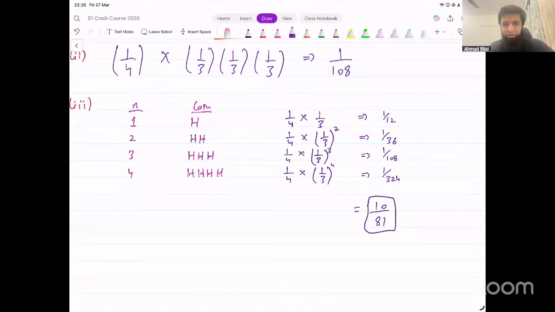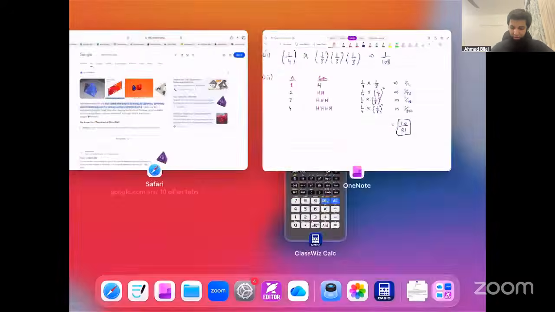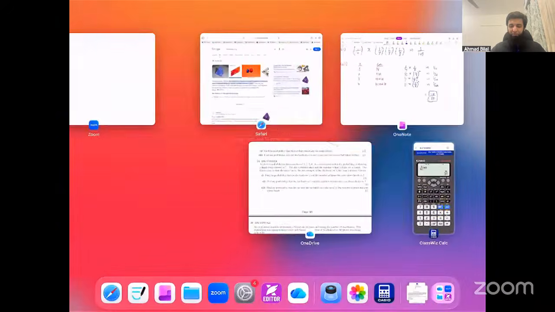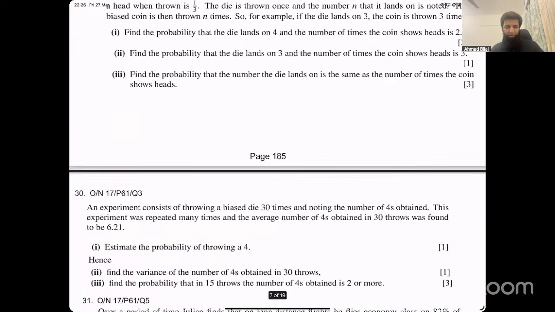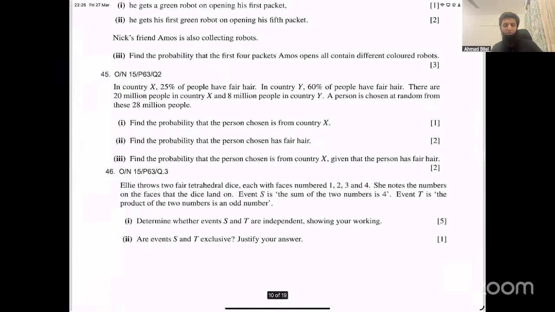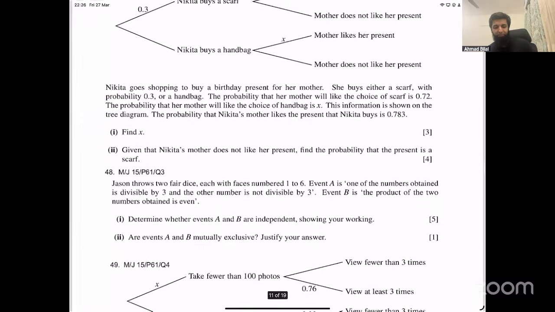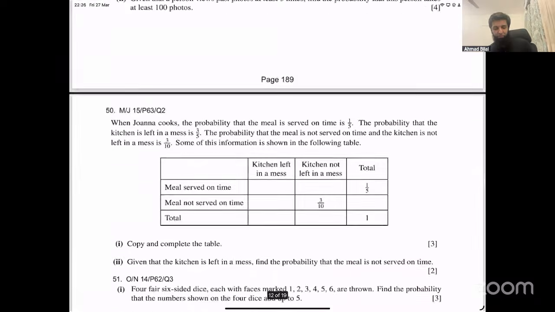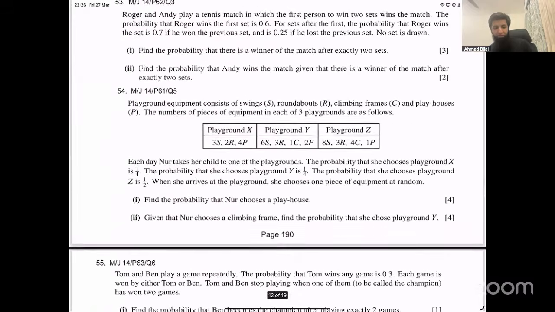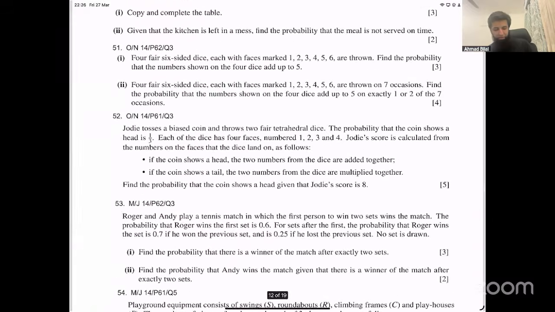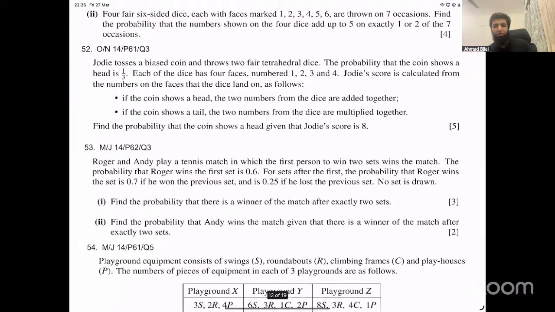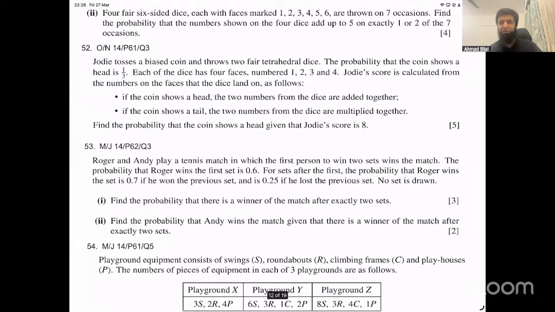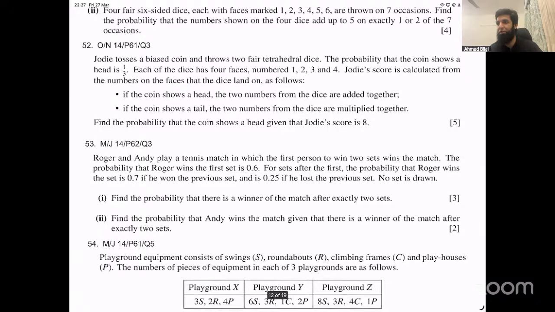Okay, this was pretty straightforward. Now I'll recommend that you try a couple more questions at least. A couple of other specific questions at least. For example, question number 52. Note it down if you haven't already. Question 52. Make sure that you attempt this. 52 from the worksheet.